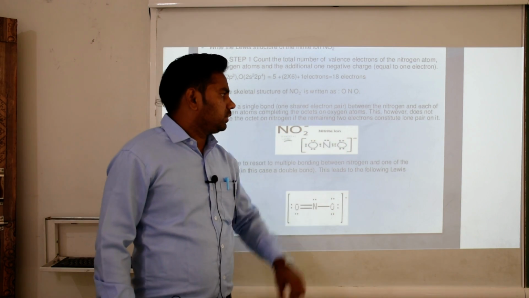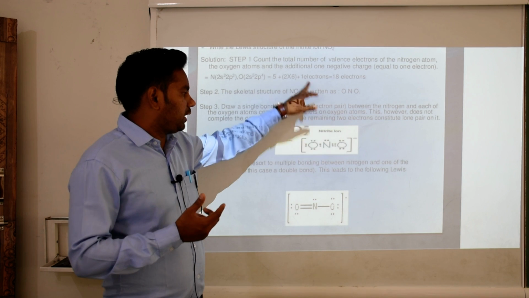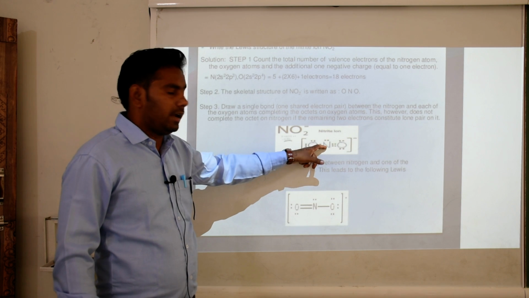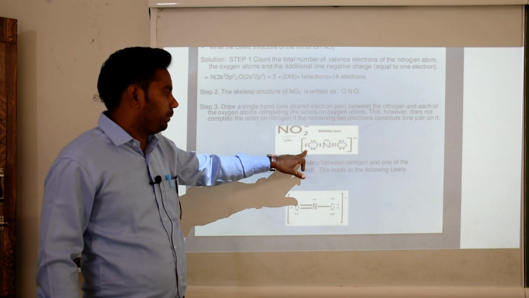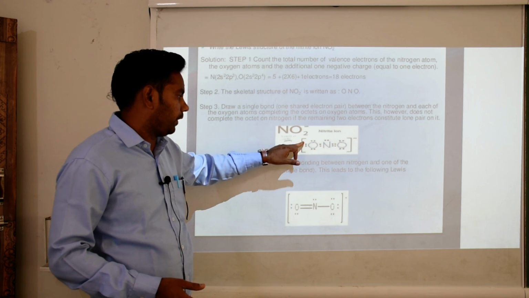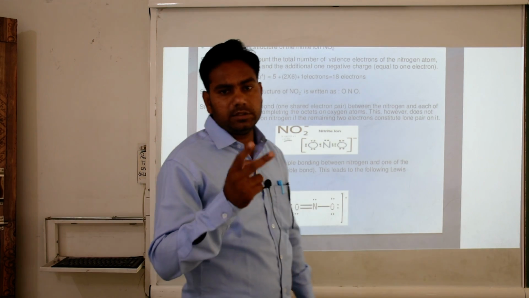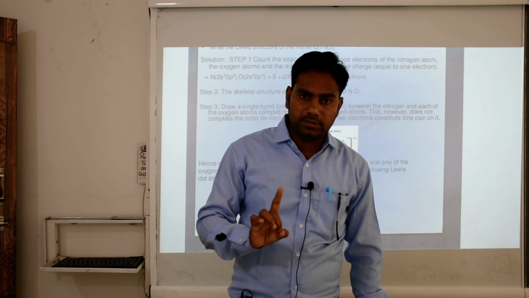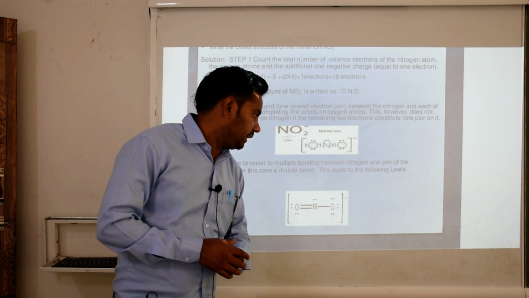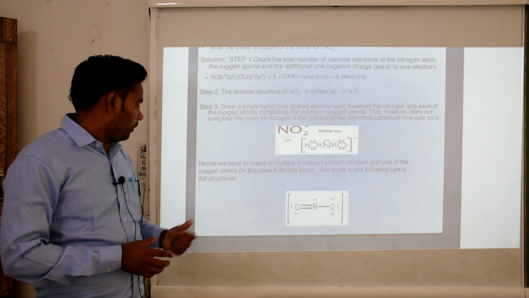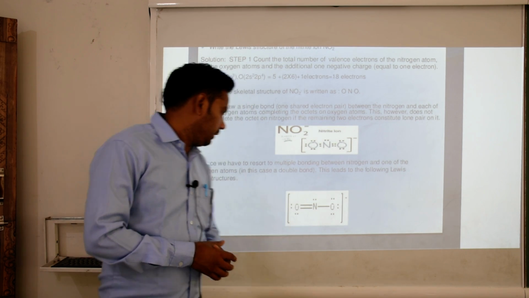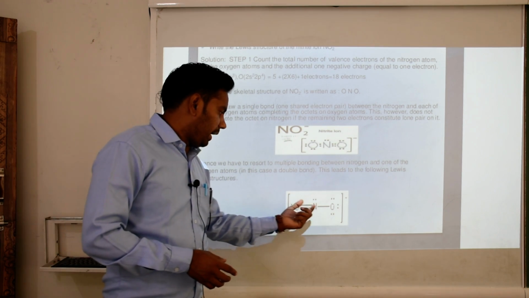So the remaining 2 electrons constitute a lone pair of electrons, one negative charge is also there, so I mention here one negative charge. Okay, then the remaining 2 electrons I share with this oxygen, because this oxygen has also not completed its octet. So now it's complete, 1 2 3 4 5 6 7 8. It means 2 covalent bonds are there and one coordinate bond is there. Okay, hence we have to resort to multiple bonding between nitrogen and one of the oxygen atoms. In this case a double bond. This leads to the following Lewis dot structure ONO.